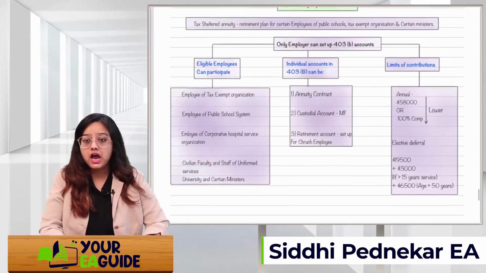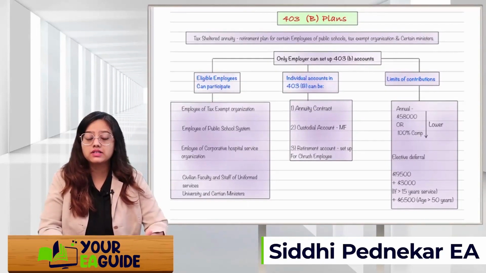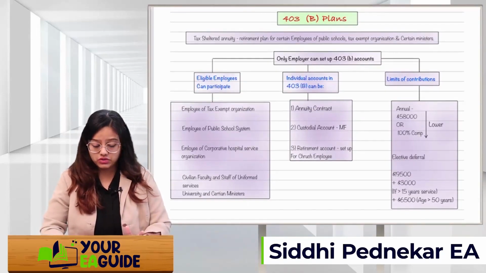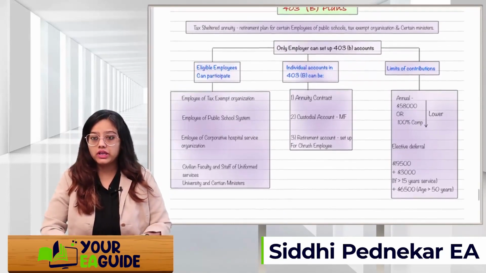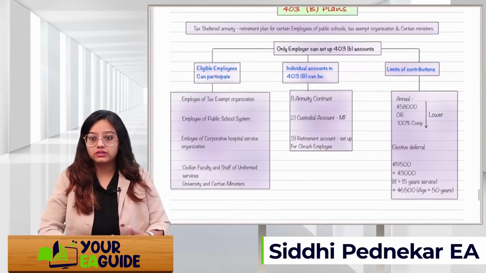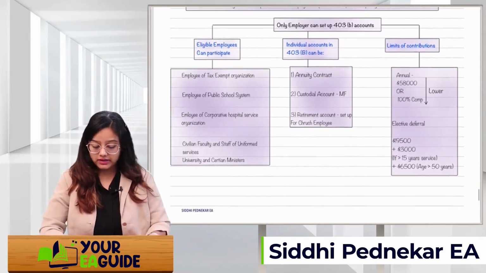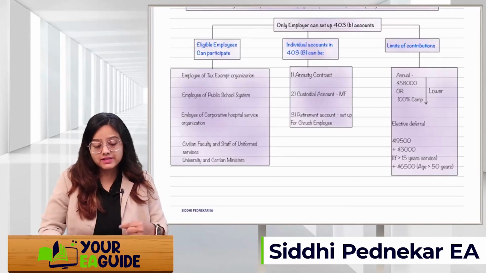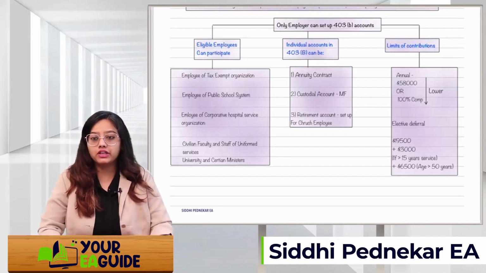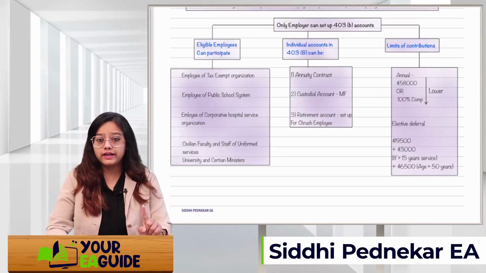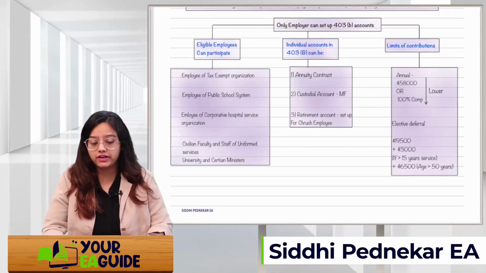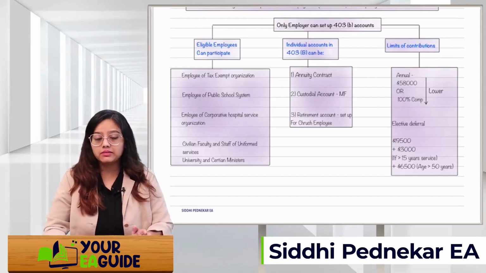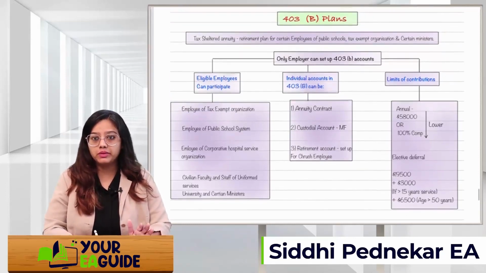What are the limits? How much contribution can be made in this? Annually, you can contribute 58,000 or 100% of the compensation, whichever is lower. Now, the employer can elect to defer, right? Deferral compensation can be made, that is 19,500 maximum plus 3,000 if more than 15 years service is provided, plus 6,500 if your age is more than 50 years. So a total of 19,500 plus 3,000 plus 6,500 can be made as a maximum contribution in the 403B plan.